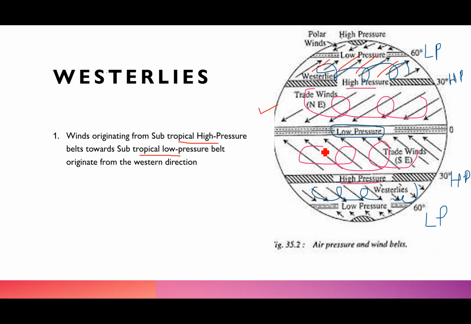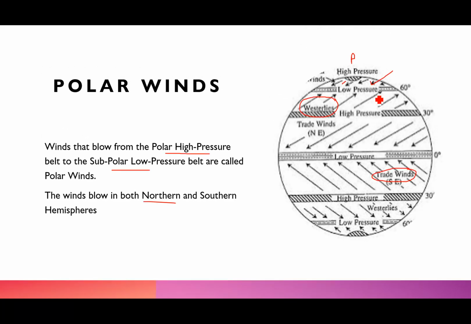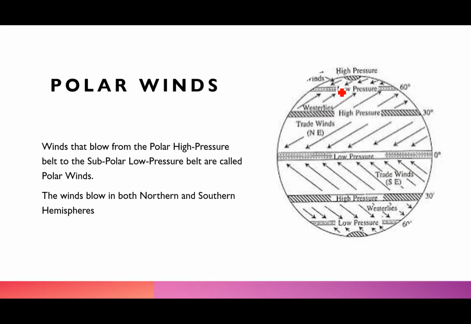And then we talk about the westerlies. They blow from the subtropical high pressure belt towards the subtropical low pressure belt. Then we talk about the polar winds, and they blow from here, that is the polar high pressure belt, towards the subpolar low pressure belt, and these are known as the polar winds.